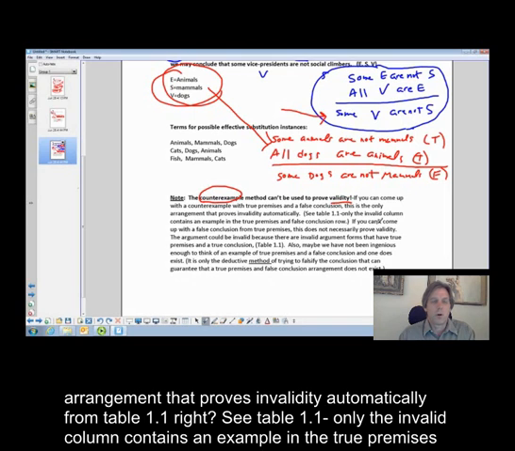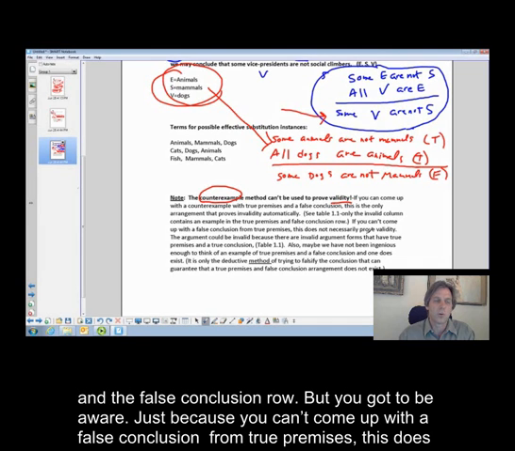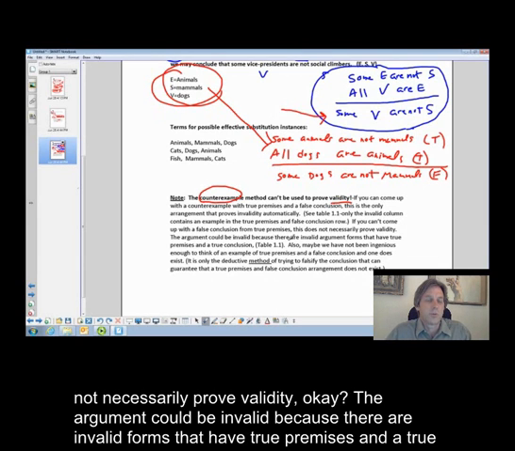See Table 1.1: only the invalid column contains an example in the true premises and false conclusion row. But you've got to be aware, just because you can't come up with a false conclusion from true premises, this does not necessarily prove validity. The argument could be invalid because there are invalid forms that have true premises and a true conclusion.